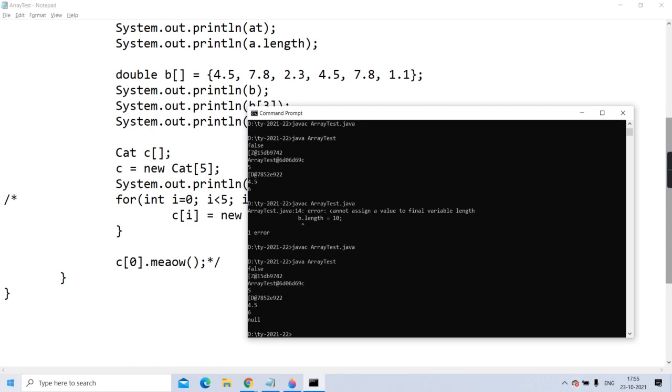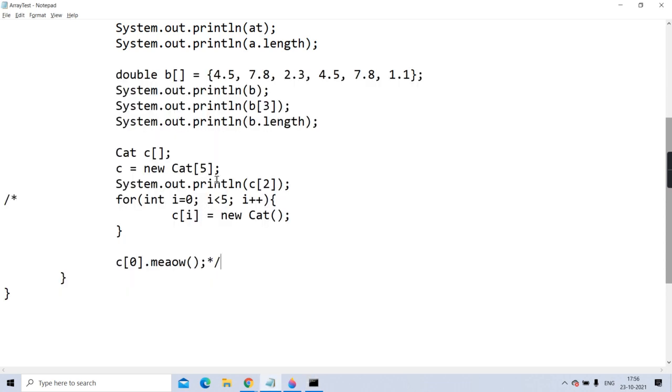Is it printing null? Yes. What does it prove when it is printing null? Does it prove that 5 objects are created, or is only an array of 5 object references created?